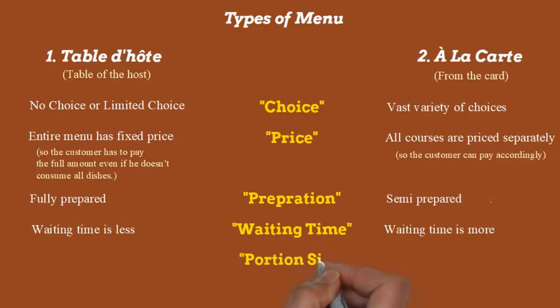So till now we have got 4 bases on which we have differentiated the Table d'Hôte menu and the a la carte menu, and they are the price, the choices, the preparation of the food, and the waiting time. Now we can have a few more differences, like the portion size. Again, this is very important. The portion size in the Table d'Hôte menu is small, whereas the portion size in the a la carte menu is bigger. So this is another basis on which we can differentiate both these menus.